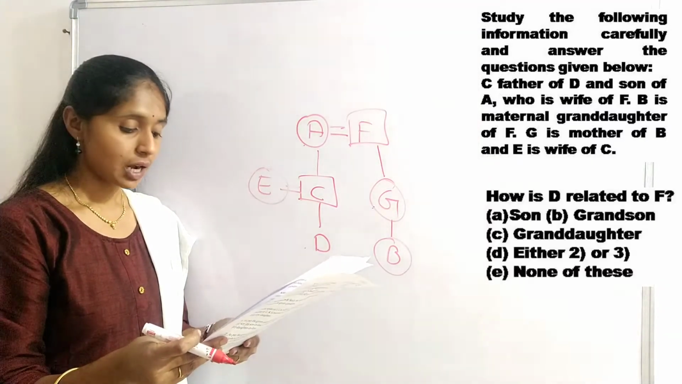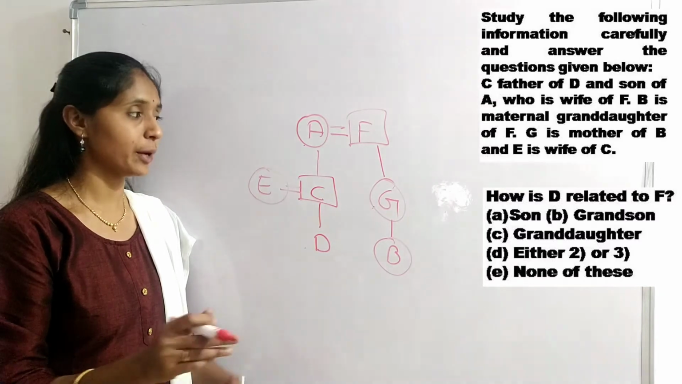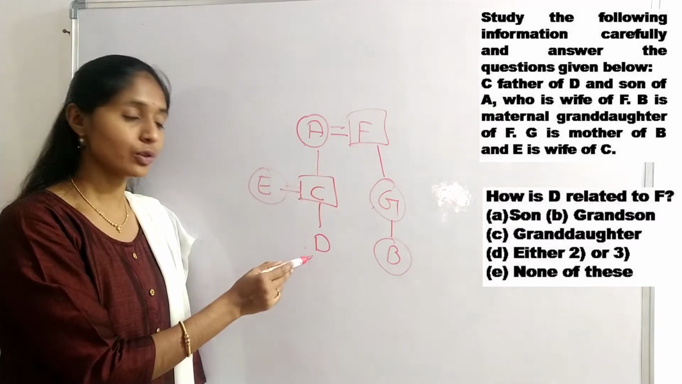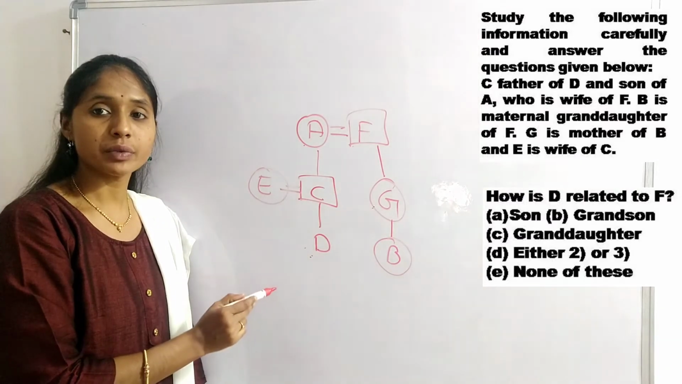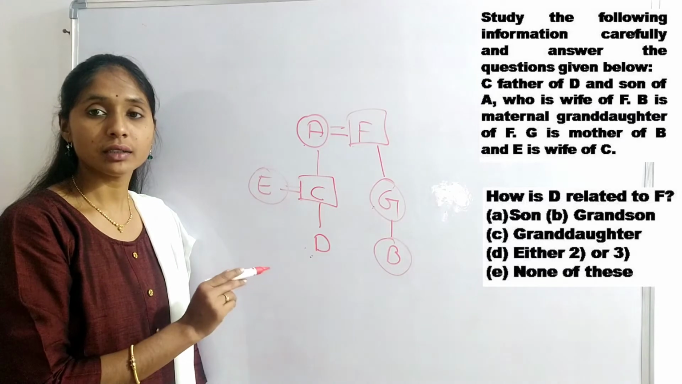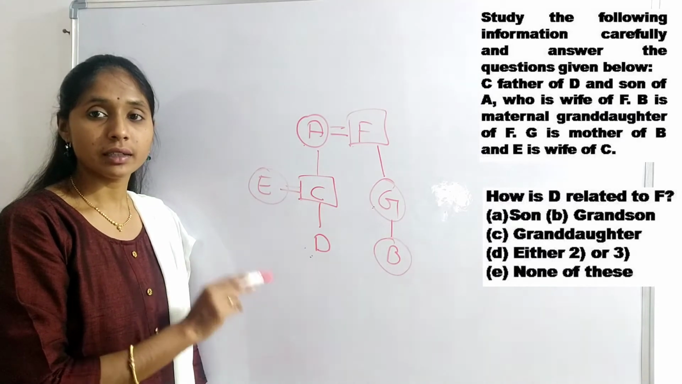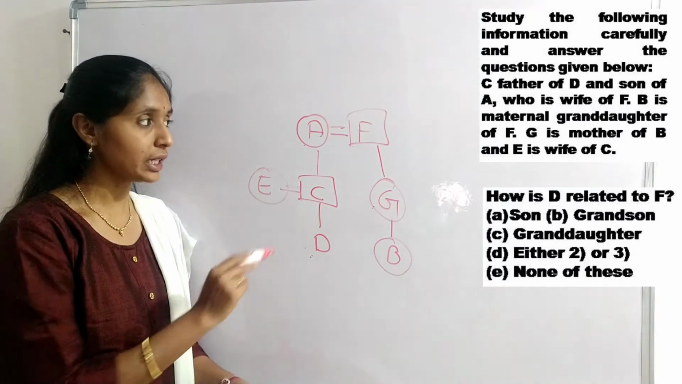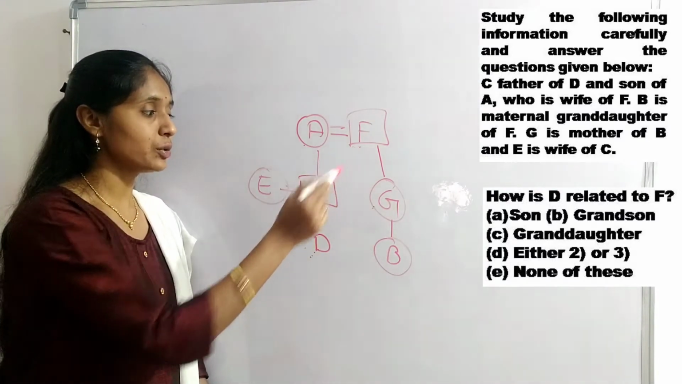Next question, how is D related to F? We don't know the gender. If cannot be determined is there in the options, then you can go for it as the correct option. But it is not in the options, so let me see how D is related to F.